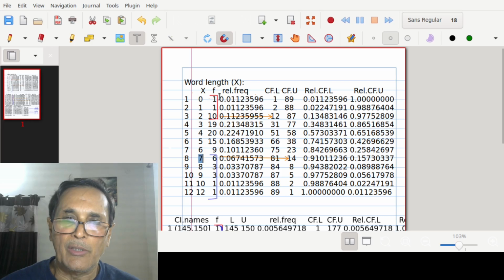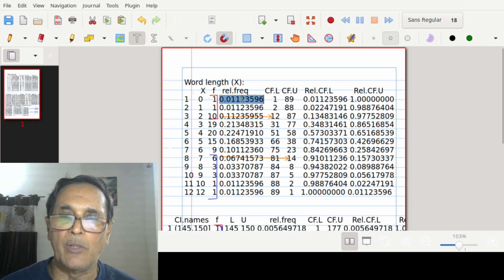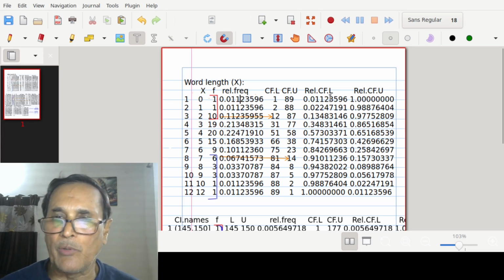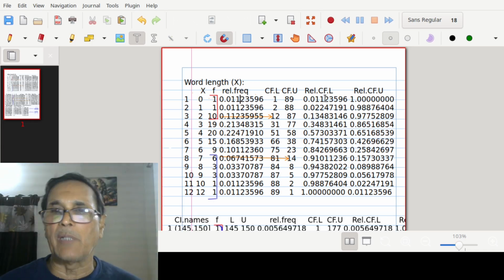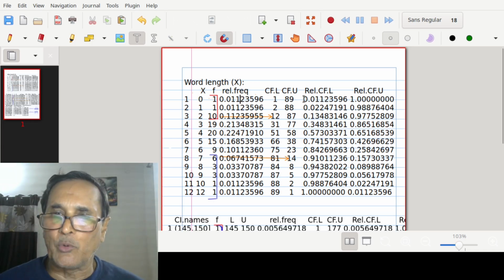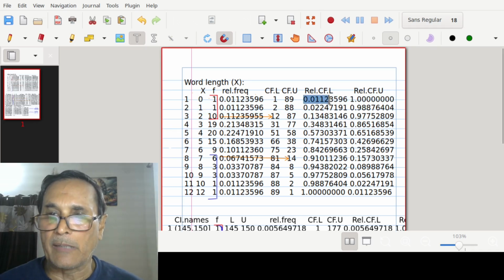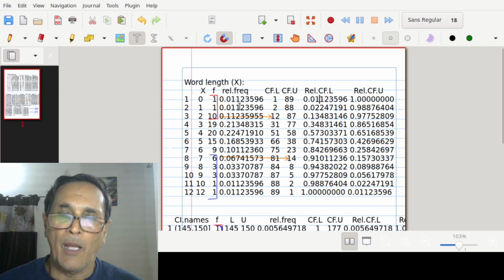Let me demonstrate. You see, this is the relative frequency. In the very beginning I told you its concept. This is nothing but frequency divided by total frequency. Total frequency is 89; if we divide all these frequencies by 89, we get this relative frequency. Now the cumulative relative frequency of less than type: what is the proportion, not the number, remember, of words having word length 0 or less than it?